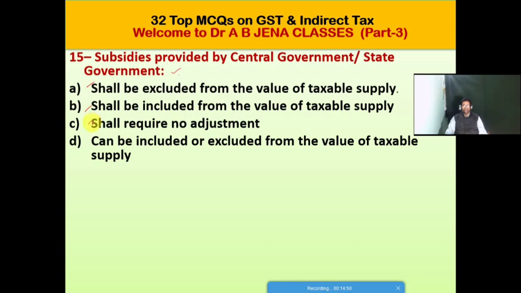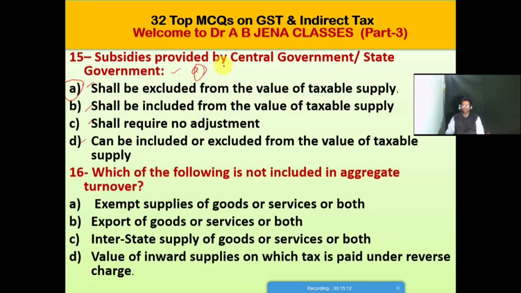C, it shall require no adjustment. D, it can be included or excluded from the value of a taxable supply. Friends, so A is the right option for this MCQ. Subsidies provided by the central government or state government shall be excluded from the value of a taxable supply. So A is the right option.